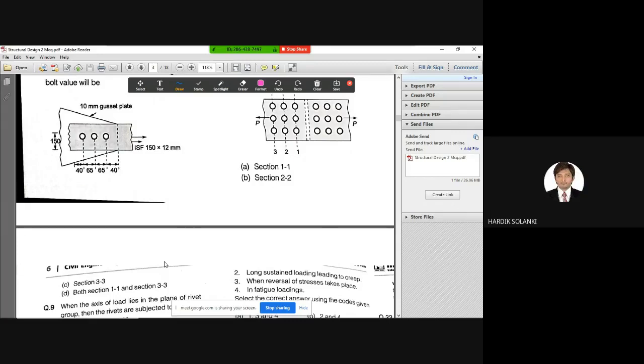To identify the critical section, you need to see how much area is available before that section and after that section. So let us see section by section. If I want this section to fail from here, it has to fail all this part, and then it will fail from here, right? Most of the force is acting like this, so the amount of force acting here is less compared to this part. The stress is reaching less here. This is the interior section. Are you understanding?